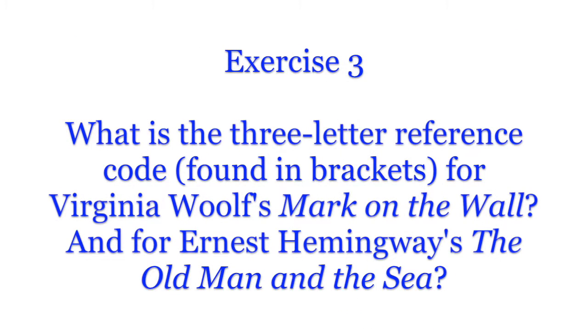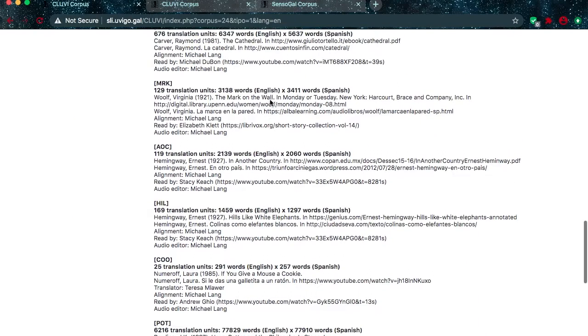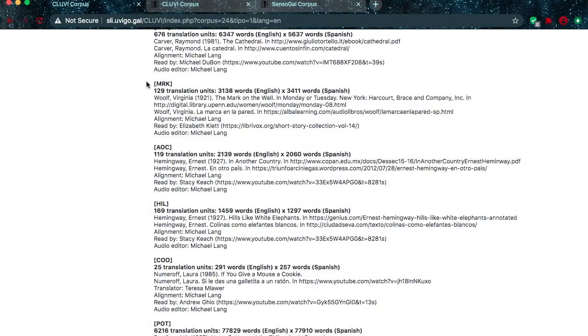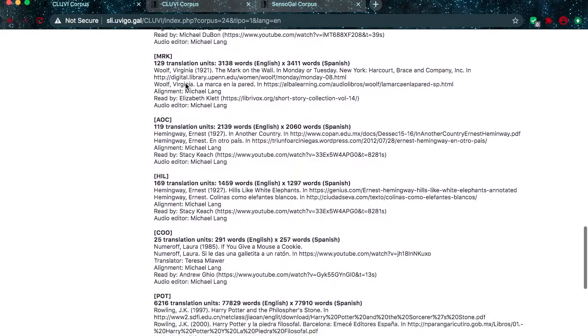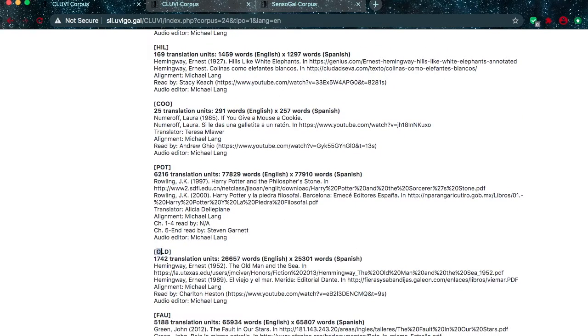Exercise 3. The reference code for Virginia Woolf's Mark on the Wall is MRK, while the code for The Old Man and the Sea is OLD. These will be important later on when we search the corpus.